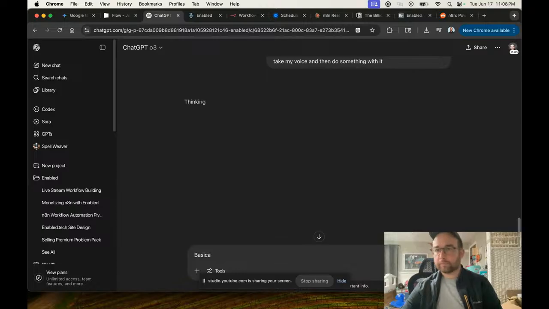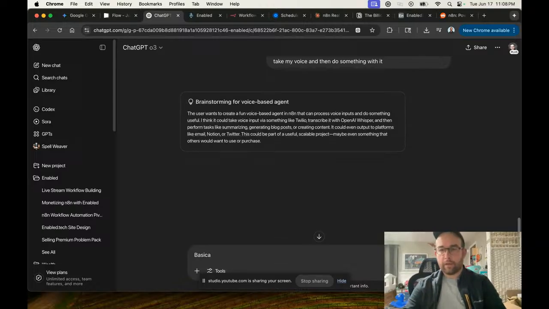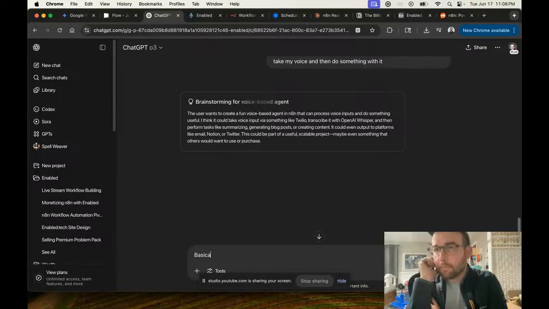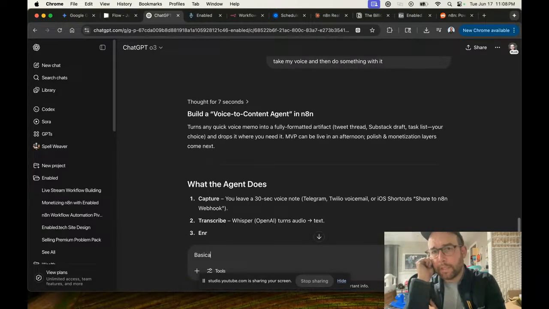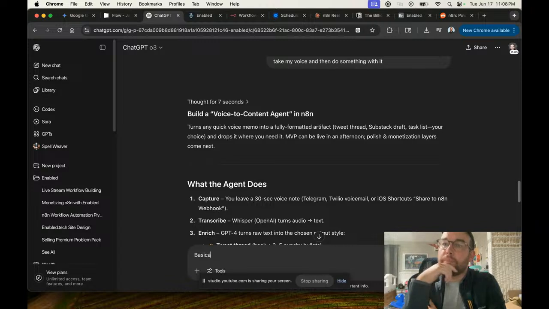Basically, what I want to do is connect Super Whisper and have it post somewhere, so that I know I can do something with that later on.